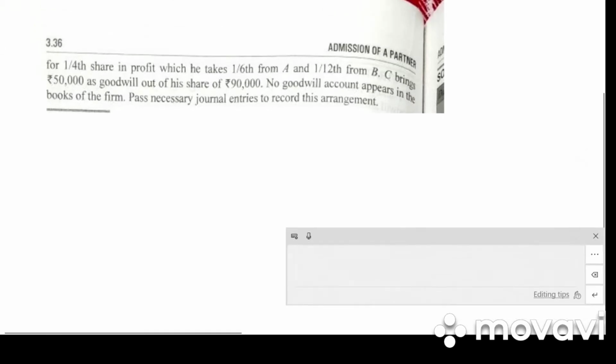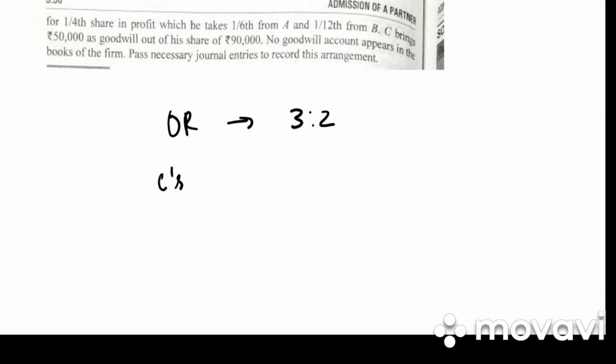A and B are partners sharing profit in the ratio 3:2. They admit C into the firm for 1/4 share in profit, which he takes 1/6 from A and 1/12 from B. So they have given us the old ratio. What is the old ratio? So they have given us old ratio, that is 3:2. Who is the new partner? C. So what is C's share of profit? 1/4. He gets it from A and B.